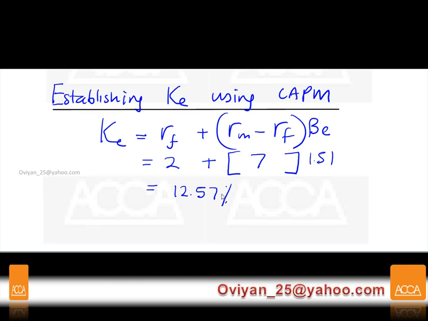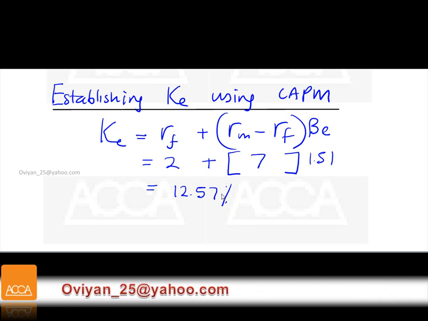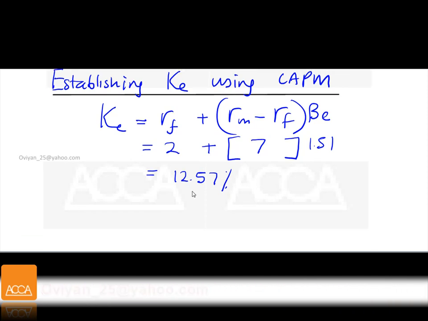Alright, it's good to round up at the end. If you really want to round up, please round up at the WACC part, the weighted average. Try not to round up here. So we're going to have 12.57. The next thing is going to be cost of debt. We are told what the cost of debt is, so in this case it's not a problem.